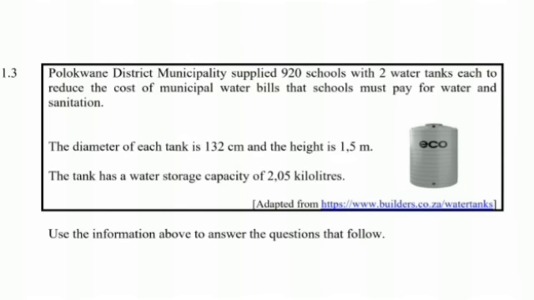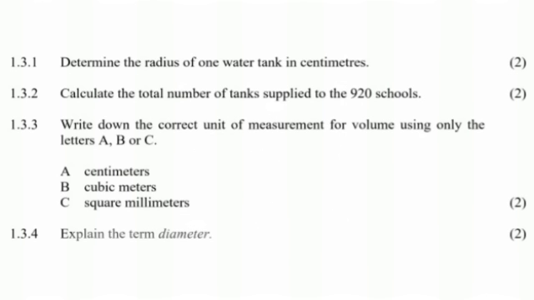The tank has a water storage capacity of 2.05 kiloliters. So they have even shown you the eco tanks that are supplied to the school. Pay attention to the units. The units that we've been given are different. Our diameter is in centimeters, our height is in meters, and our capacity is in kiloliters. So there will need to be some conversions should we need to do some calculations concerning those.